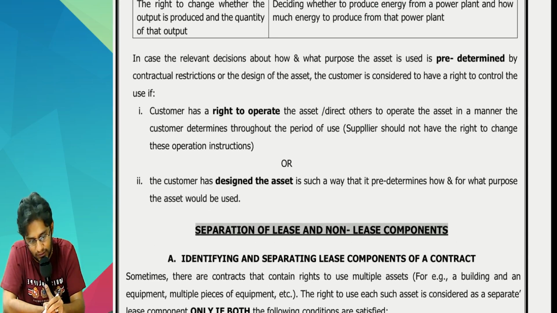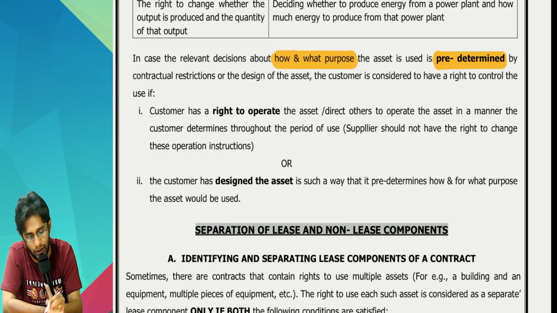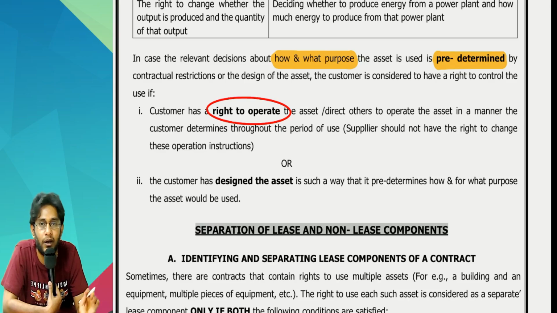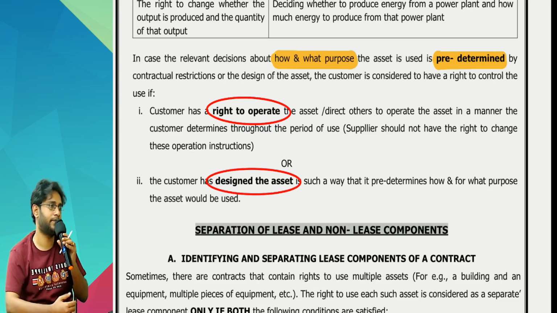Then he says that if the relevant decisions about how and for what purpose the asset is to be used are already predetermined, then you have the right to control the asset only when you have the right to operate the asset, or at least you have involved yourself in designing the asset.